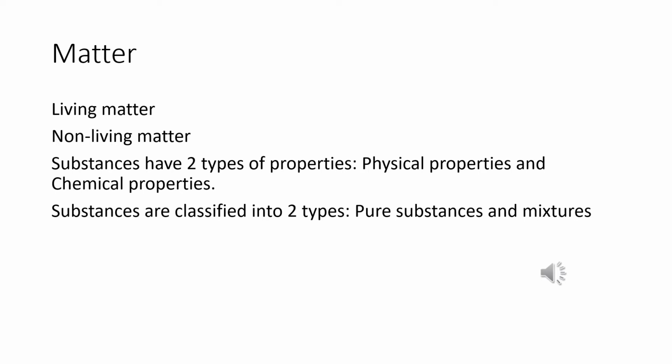And the substances possess two types of property. They are physical properties and chemical properties. And one type of substance being converted into another type is known as a chemical reaction. That is, one reactant can be converted into product. Reactant is one type of substance. It can be converted into product. That product is another type of substance. So these types of reactions are known as chemical reactions. And substances are again classified into two types. They are pure substances and mixtures.